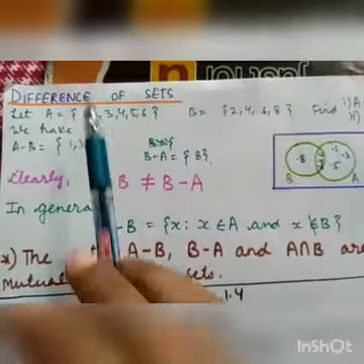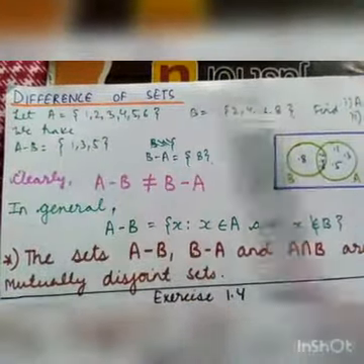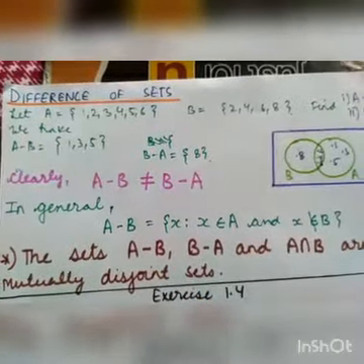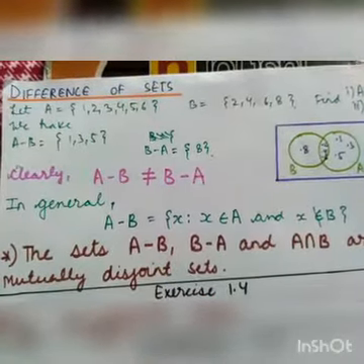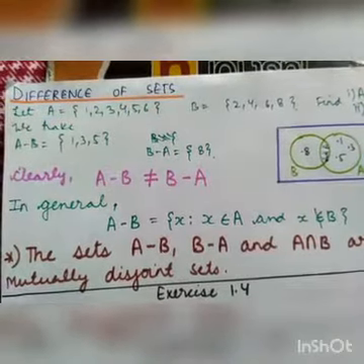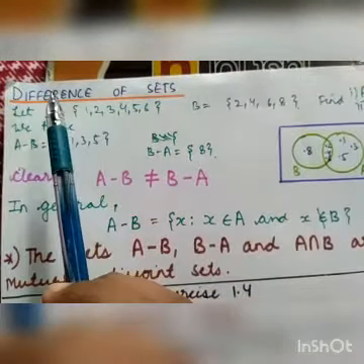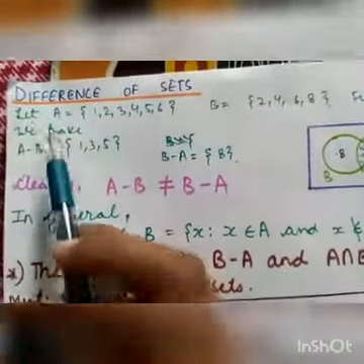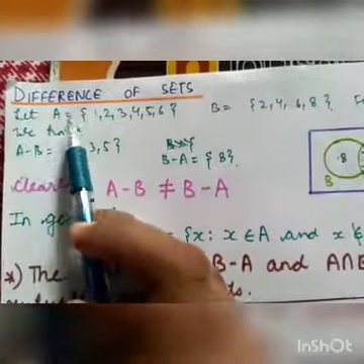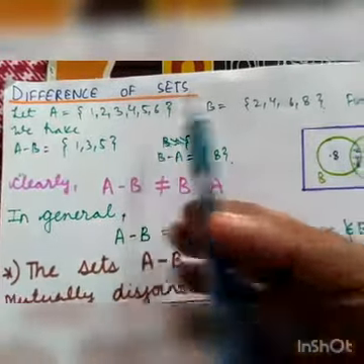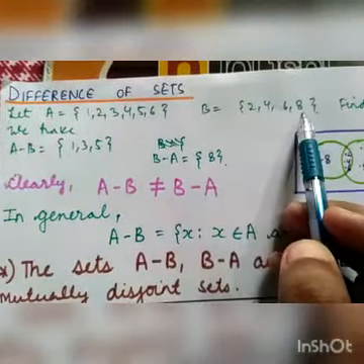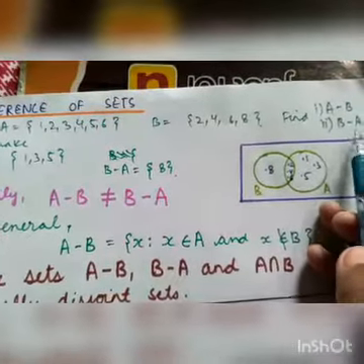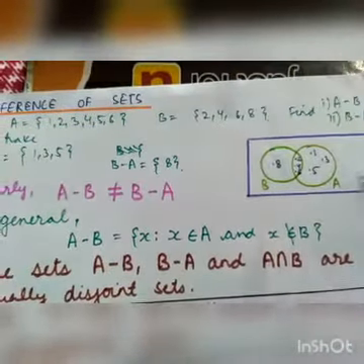The next topic that we are going to study is the difference of sets. We have studied differences in the number system, that is, 5 minus 2 is 3. So similarly, in the case of sets, we can represent the difference of sets. So let us see how this will be done. Let A equal 1, 2, 3, 4, 5, 6 and B equal 2, 4, 6 and 8. First we have to find A minus B and then second we have to find B minus A.